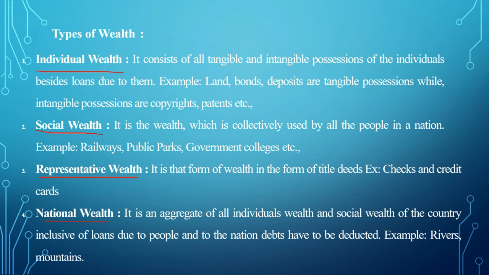Individual wealth. It consists of all tangible and intangible possessions of the individuals who are living in the country. Lands, bonds, and deposits come under tangible possessions of the individuals, whereas copyrights and patents come under intangible possessions of the individuals.